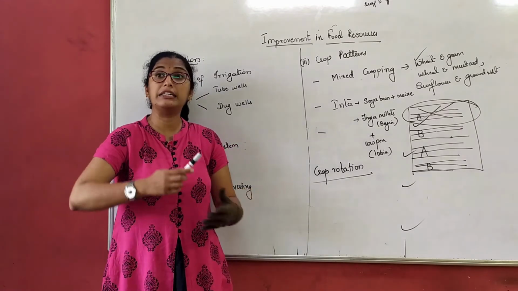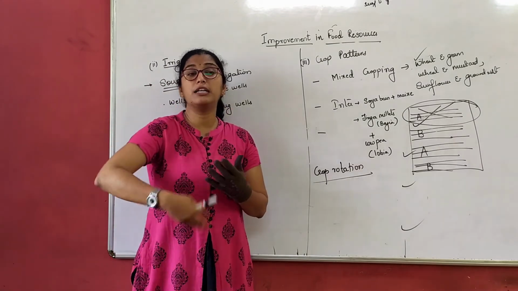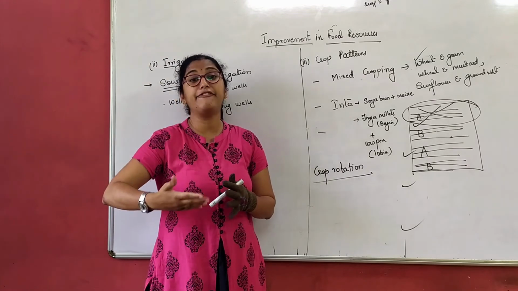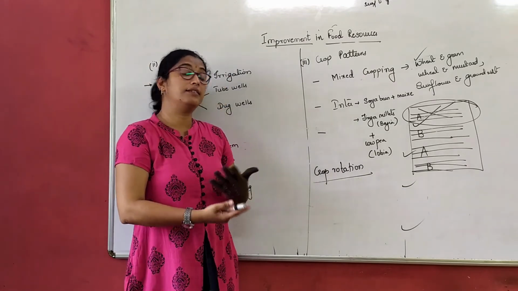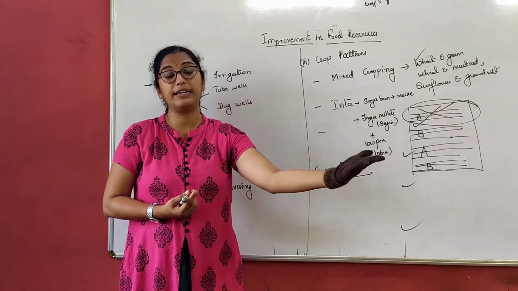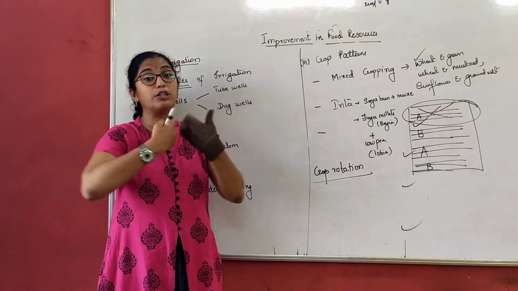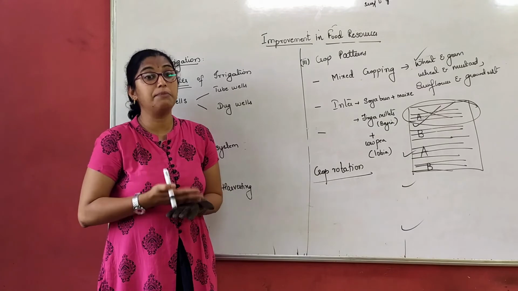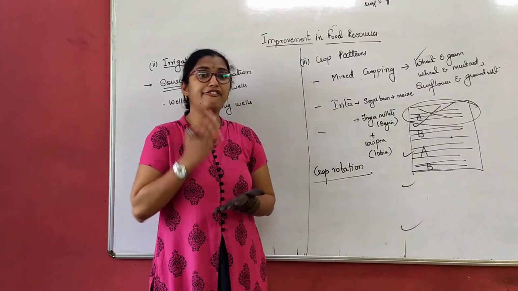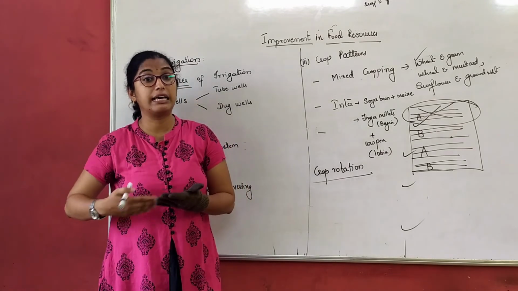So what will happen here? You are repeating the crops. Assume that you are repeating 4 different types of crops in the same field, one after the other. That means you sow the crops, you harvest it, grow the next variety. Again you harvest it, again grow the next variety. It depends how much time it takes for harvesting. But in the same field only you are growing the crops again and again.